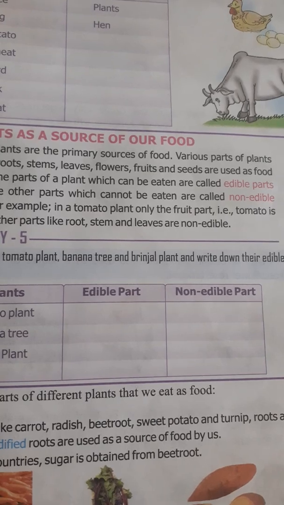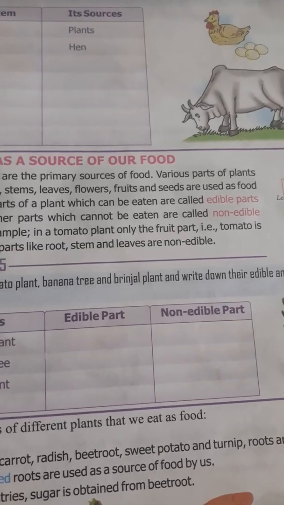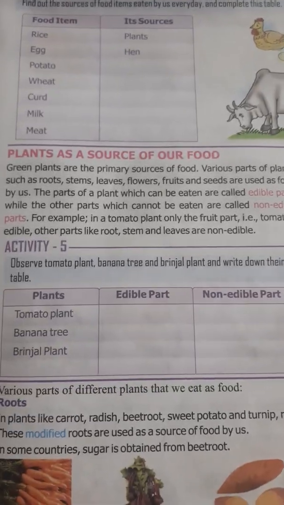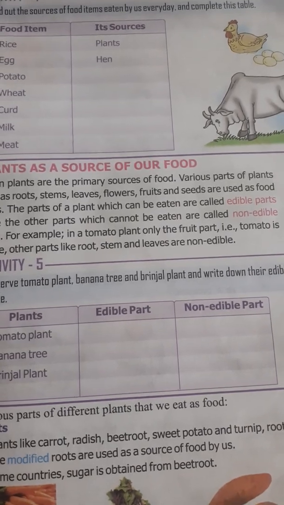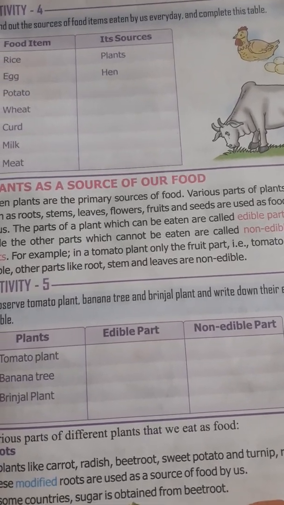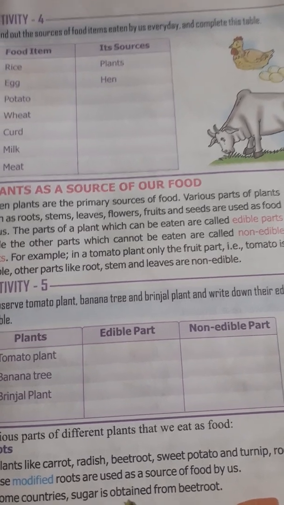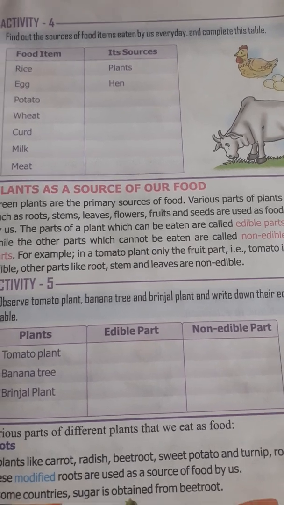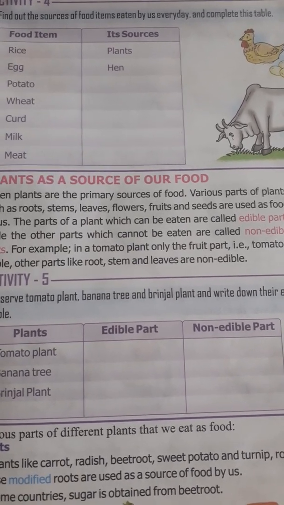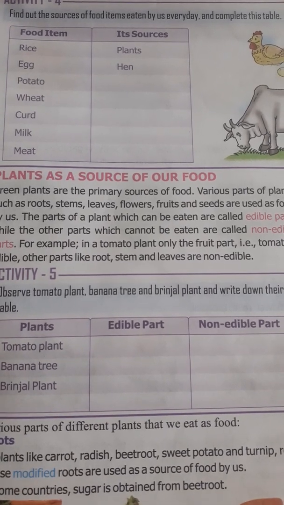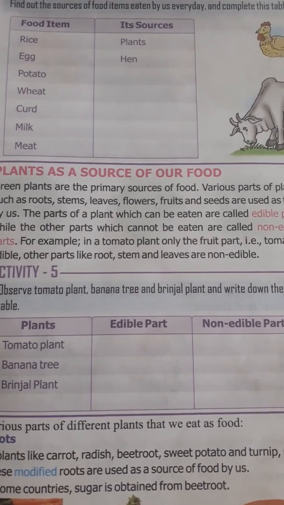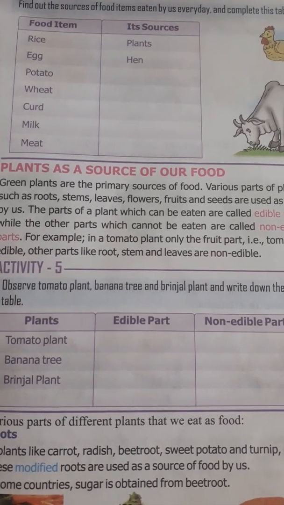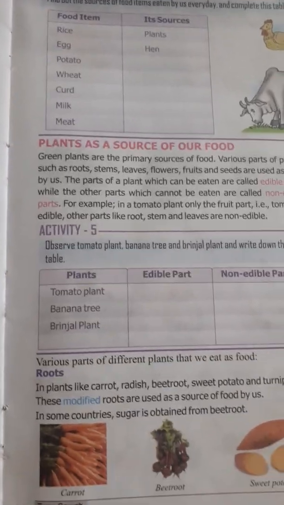So I already told you that only plants are the autotrophs, or we can say plants are the only producers which can produce food. In plants, wherever they store the food, in that specific part they store the food, and only that part we eat. There are different parts of plants, and not all parts are eatable. Some parts are non-eatable and some are eatable, because we can eat only that part in which the plant has stored its food. We have already talked about the roots,